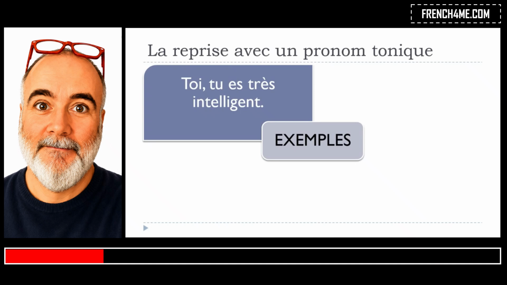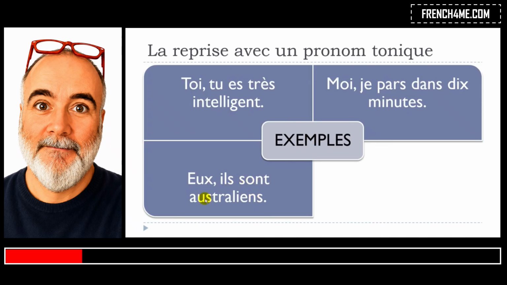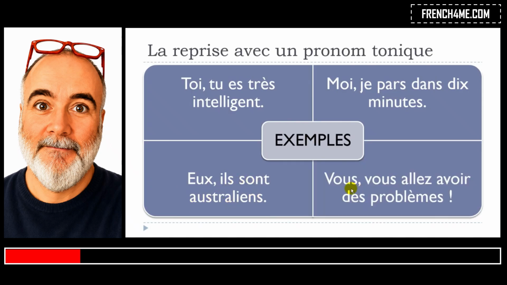Last but not least, the classical. Basically, in that case, you can see that you can start right with the pronom tonique. Okay, you don't need to put this et as we saw previously. It's also possible to just start with toi. Remember to put a comma between le pronom tonique and le pronom personnel sujet. And then you get toi, tu es très intelligent. Okay? After that, moi, je pars dans 10 minutes. Eux, ils sont australiens. Vous, vous allez avoir des problèmes.